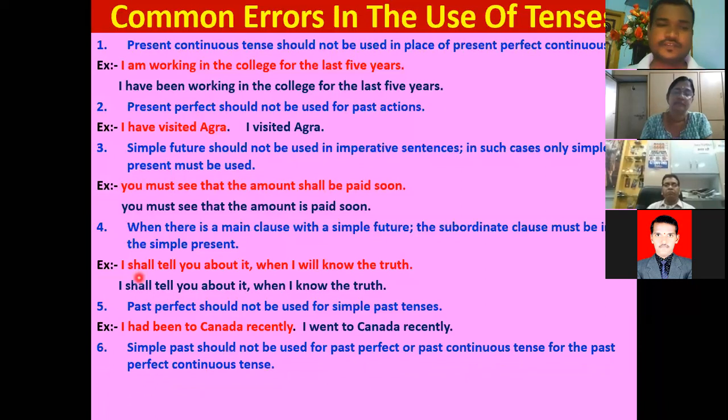Right. Next point. "I have gone to Canada recently." Wrong. That is present perfect. In that case, we should use "I have been to Canada just now," or "I've been to Canada today." Mostly we can't use that, so generally we should use simple past.